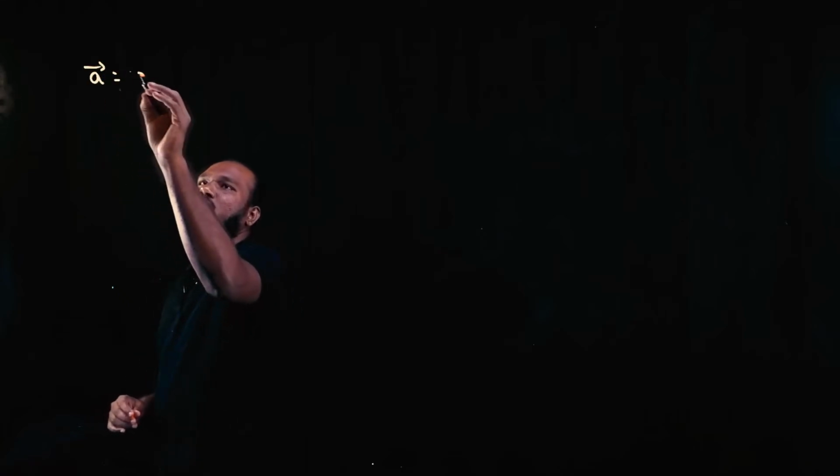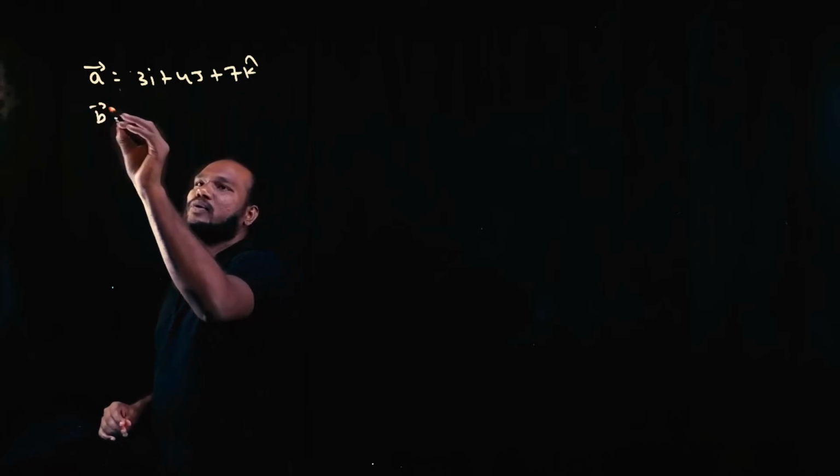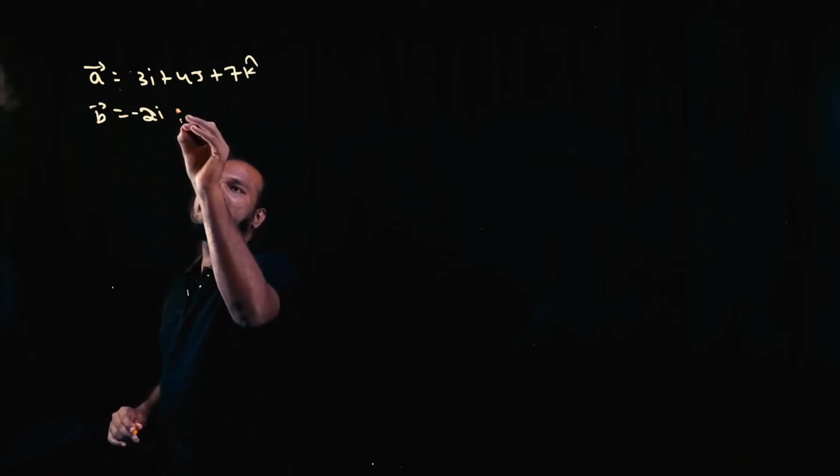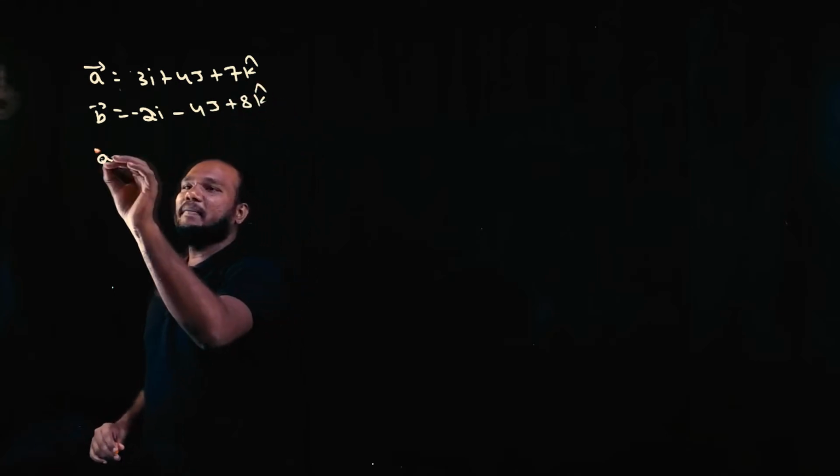Now we will talk about how to add two vectors. So A bar is equal to 3i plus 4j plus 7k and B bar is equal to -2i minus 4j plus 8k. Okay, can you find A bar plus B bar?